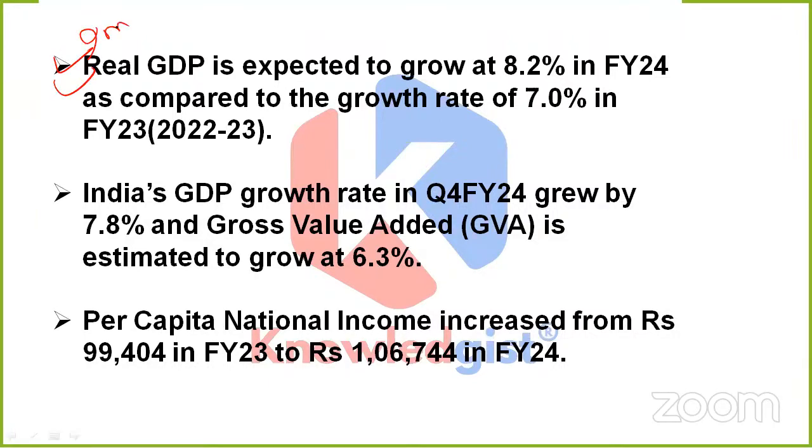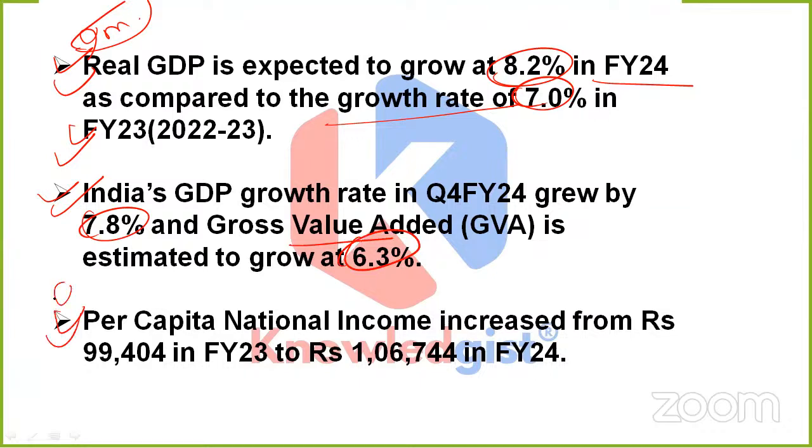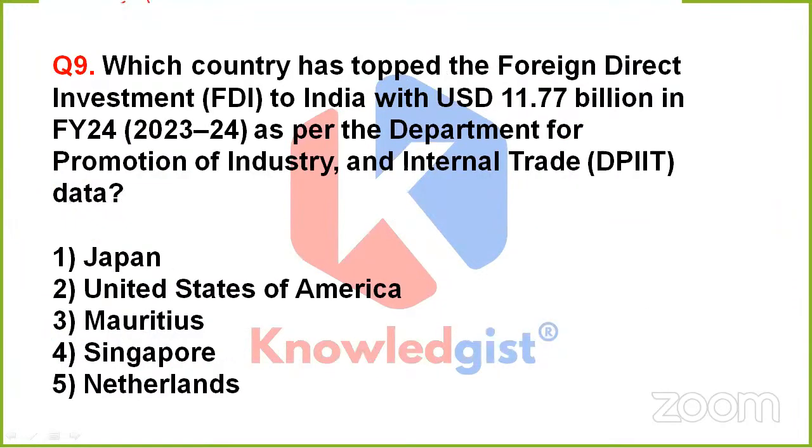This is important to remember. Real GDP is expected to grow at 8.2% in financial year 24. Previously, it was 7.0% in financial year 23. And India's GDP growth rate in quarter 4 of financial year 24 was 7.8%. And GVA, which is gross value added, is estimated to grow at 6.3%. Remember this also, that the per capita national income increased from rupees 99,404 in financial year 23 to rupees 1,06,744 in financial year 24.